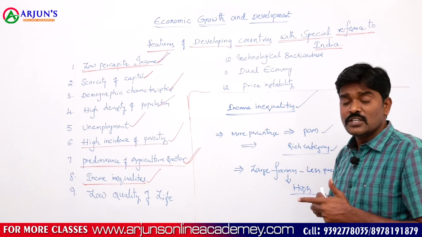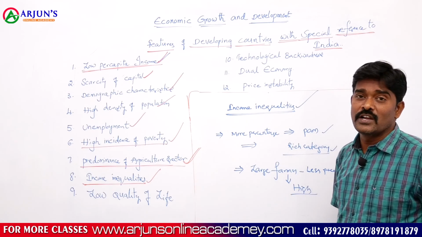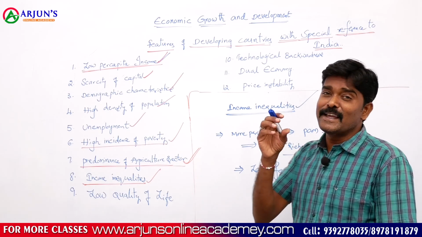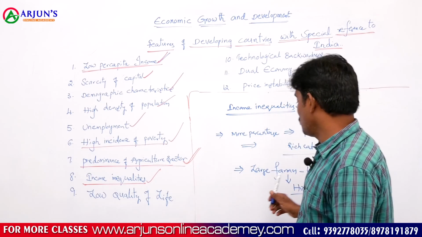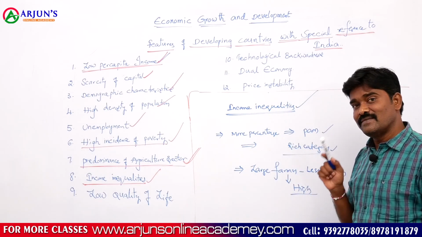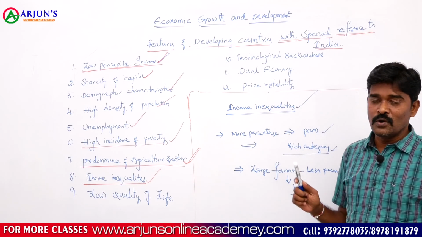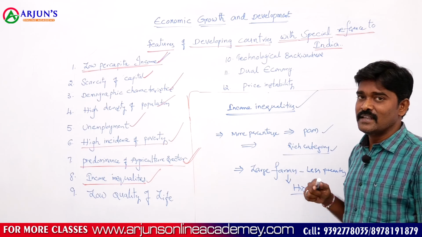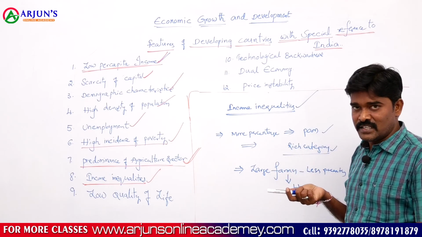Due to this, small and marginal farmers are more in our country, but the land in their hands is a very small piece of land. But in the case of large farmers, the size of the land holdings is very high. They are able to save more and earn more money from agriculture. They can save more money in banks and other financial institutions.